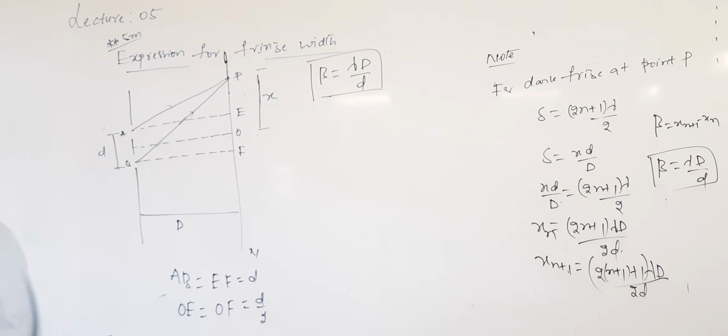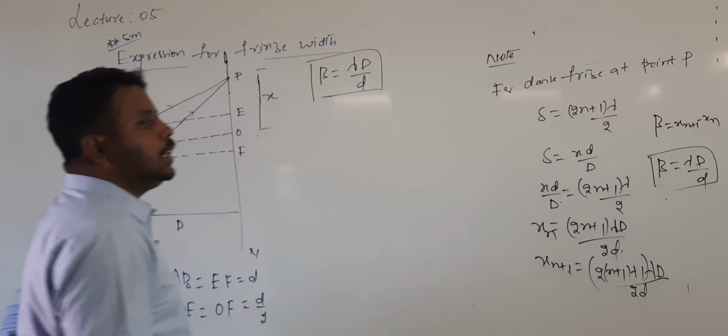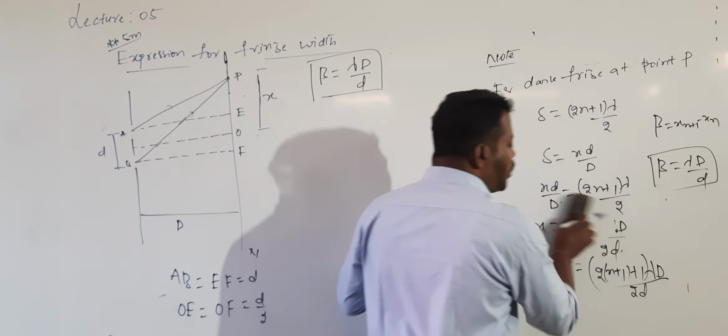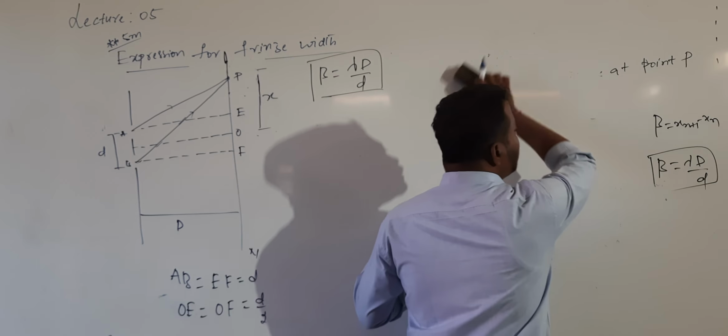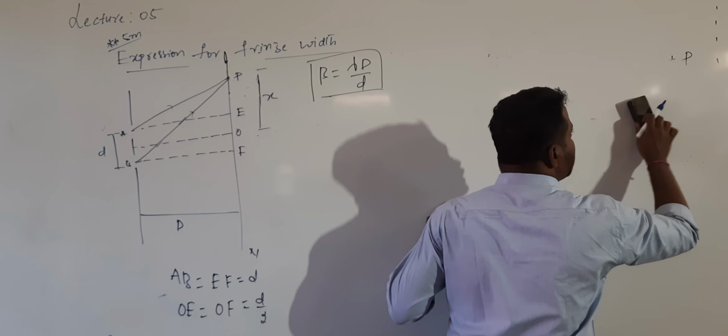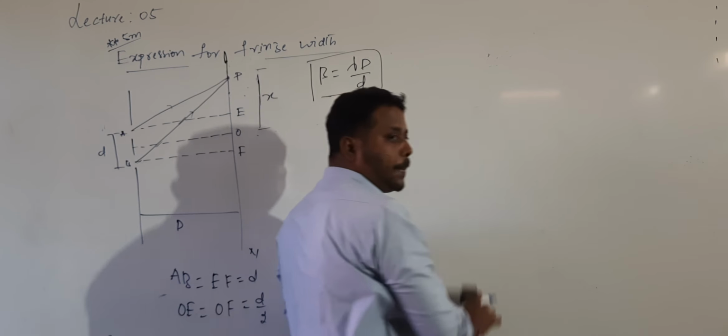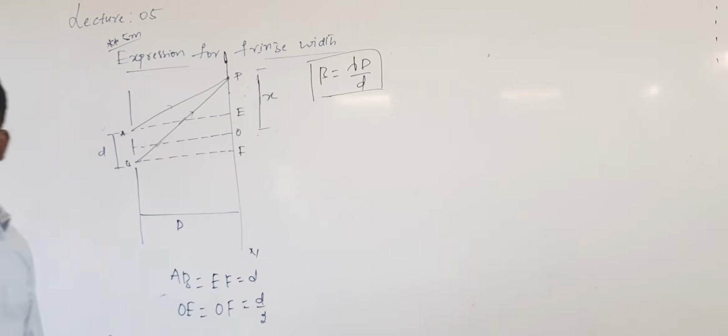What does it mean? In the interference pattern, either the bright fringes or dark fringes are equally spaced. The separation between two successive bright bands or two successive dark bands will be the same. So, this is the expression for which one?